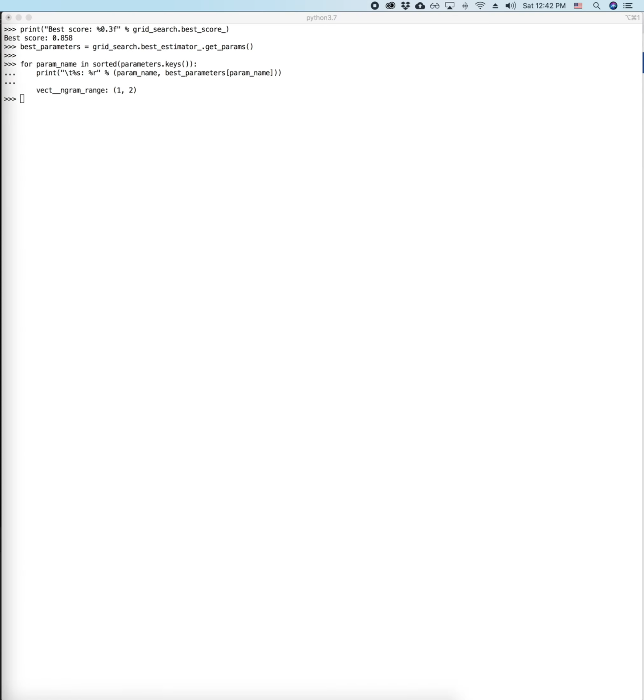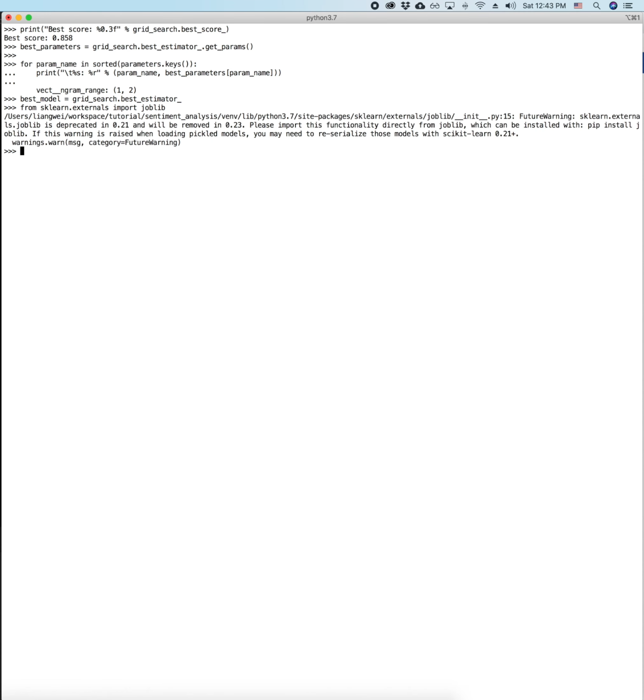So next, I wanted to save this model with the best parameters after this grid search. In scikit-learn, there used to be a library called joblib, but in newer scikit-learn versions, it's no longer available inside of this library.